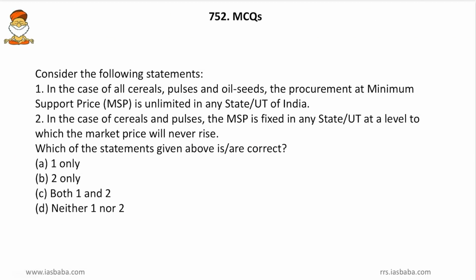Then come to the next one. Consider the following statements. In case of all cereals, pulses and oil seeds, the procurement at the minimum support price is unlimited in any state or UT of India. Friends, here all cereals, then unlimited, they are too extreme. Then, in the cases of cereals and pulses, the MSP is fixed in any state or UT at a level to which the market price will never rise. So once again an extreme statement. So we will strike down both. So neither 1 nor 2 will be the answer.